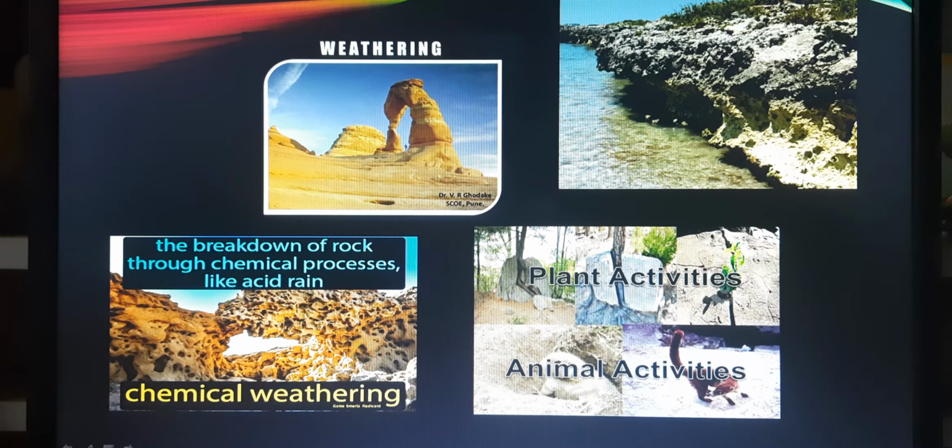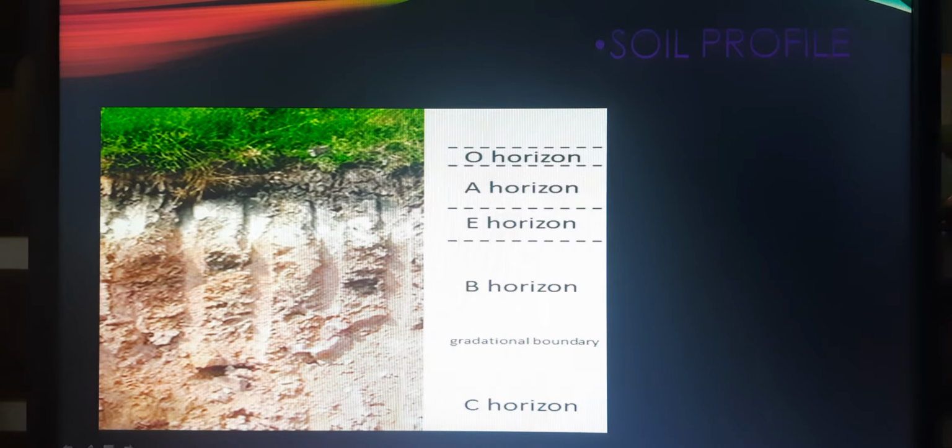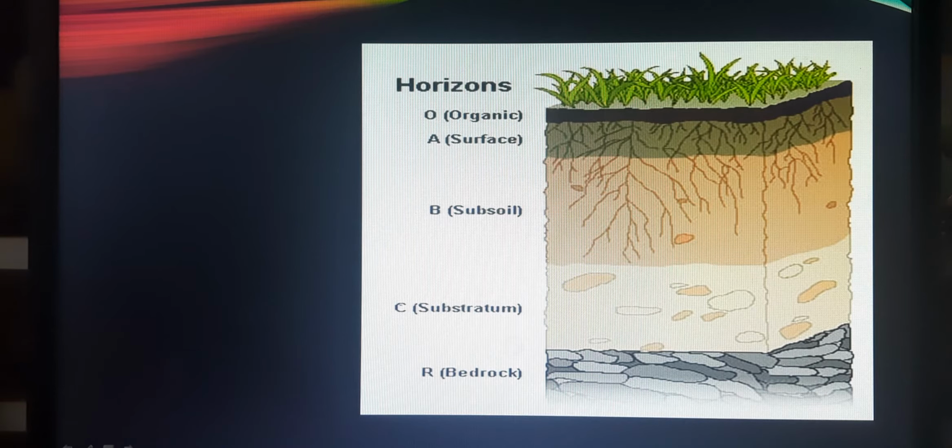Next we are going to talk about the soil profile. Soil is formed in layers. If we cut the soil vertically, we will be able to see the different layers of soil, as you can see on the slide. The vertical arrangement of these layers in a section of the soil is called the soil profile. As you can see on the next slide, our soil profile has 5 layers: surface layer, topsoil, subsoil, parent